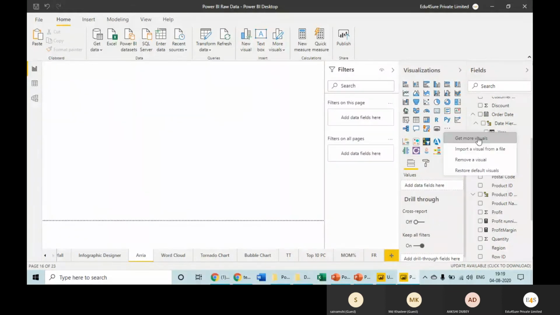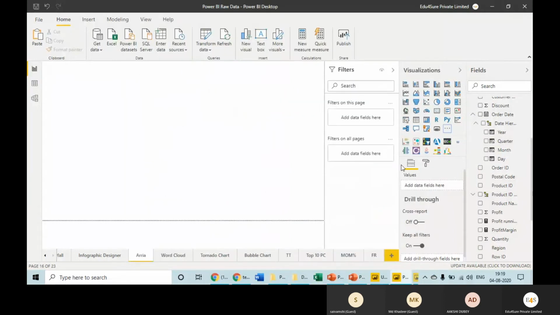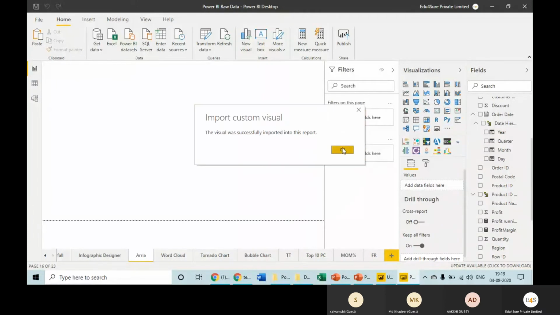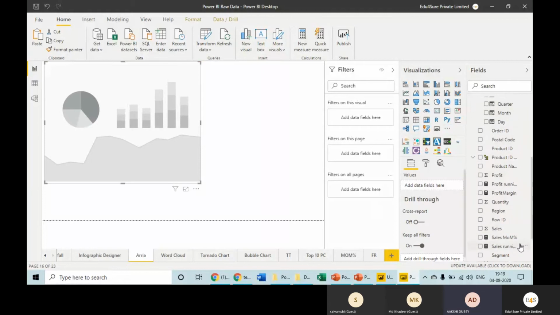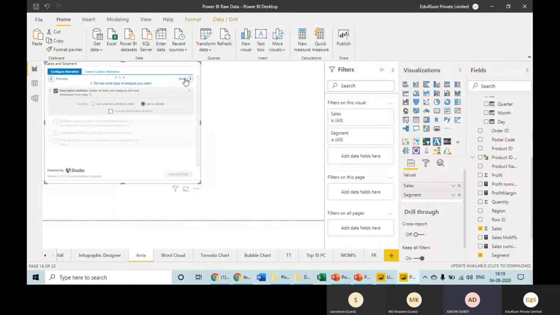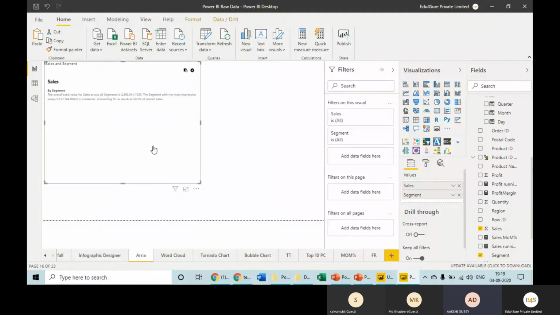See, when you go to the library and you search for Aria, it will come, add it. It has been added here. Click on it. Now select the fields, columns of the table you want to analyze in a text report. So I'm saying sales and segment, for example. Now it is asking me to click on next, next, and I'm saying tell me everything and generate text. What will happen? It's going to give me information in a written format. And this is also dynamic.